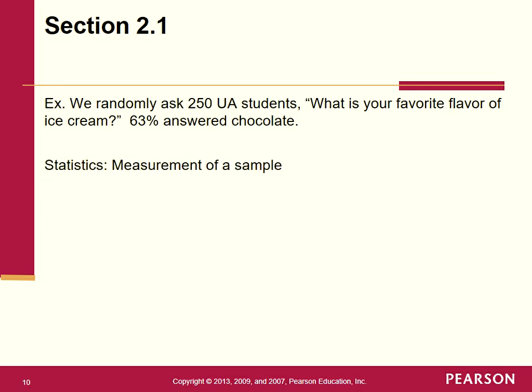Let's stick with this problem right here. The textbook then mentioned statistics. And what is a statistic? Within the study of statistics, we actually have the word statistic, and a statistic means a measurement that comes from a sample. So in this problem, the 63% would be a statistic.